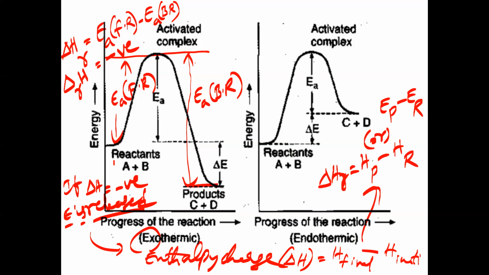Now what is more here in exothermic reaction? What is greater value? Energy of reactant is greater, energy of product is lesser. So product lesser value minus greater value. Lesser minus greater is equal to what? Negative value. So like this delta H reaction we also get negative by taking what? Energy of the product minus energy of the reactant.